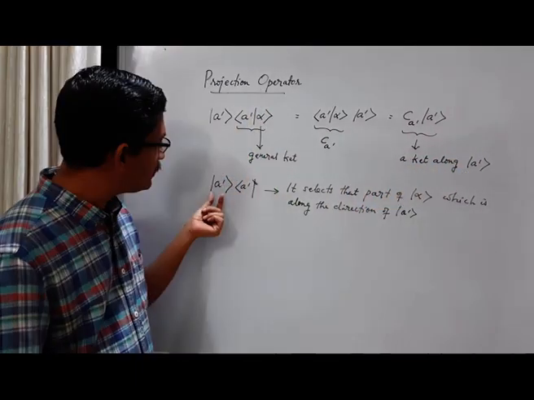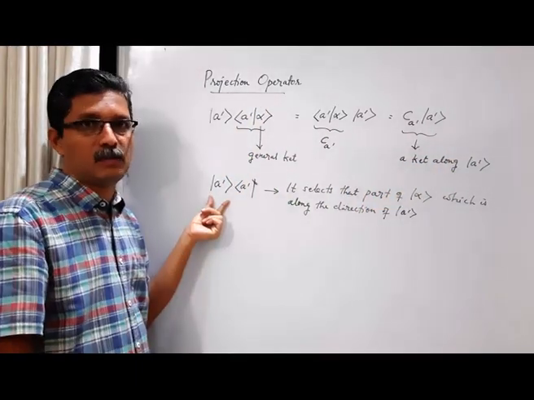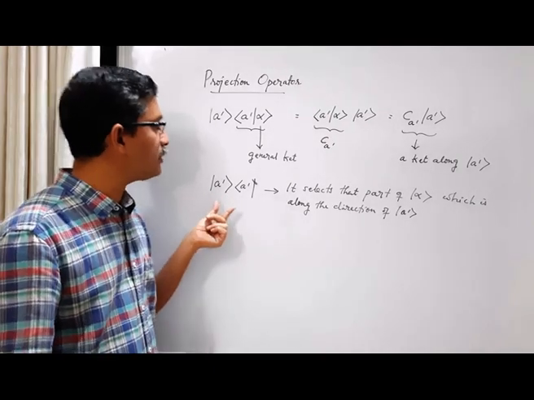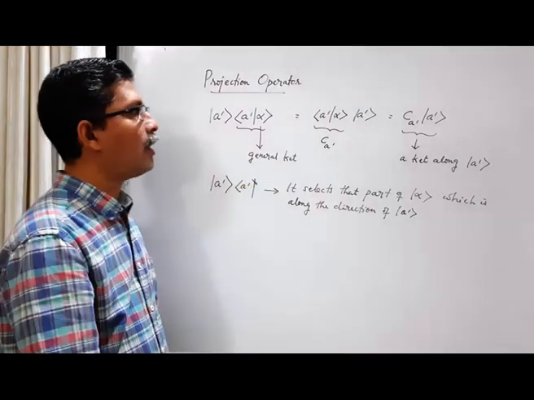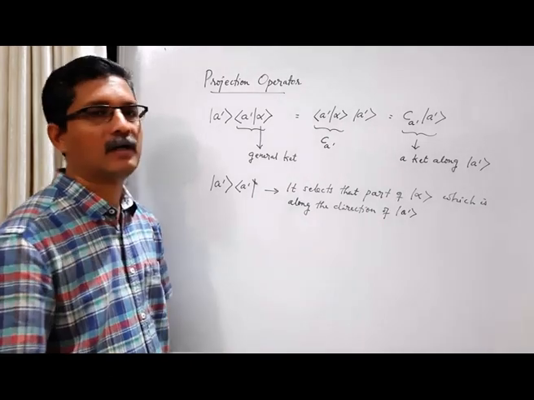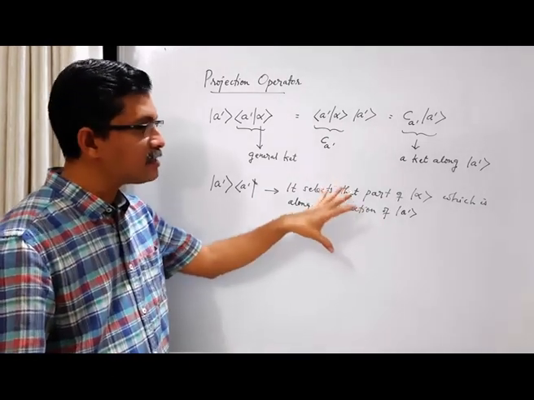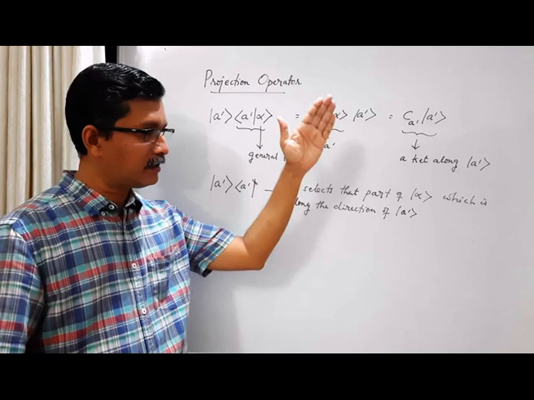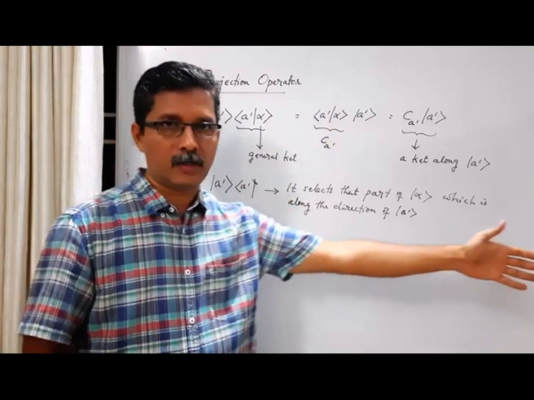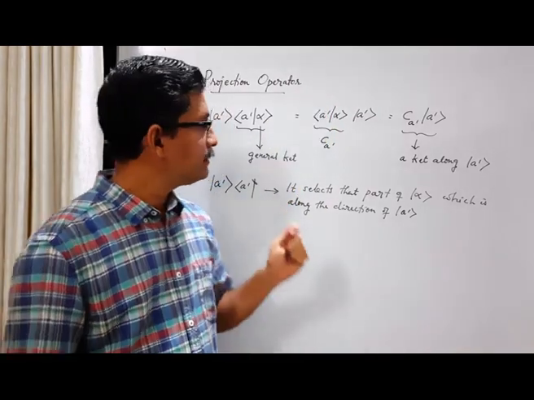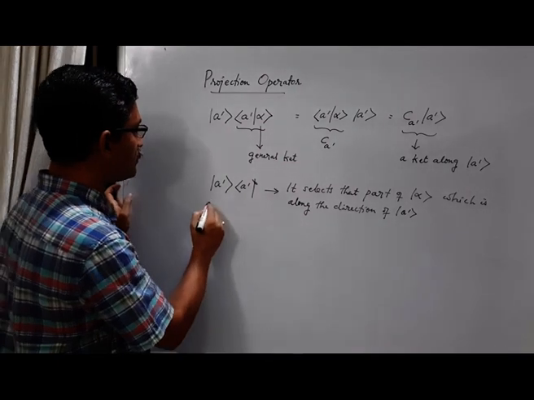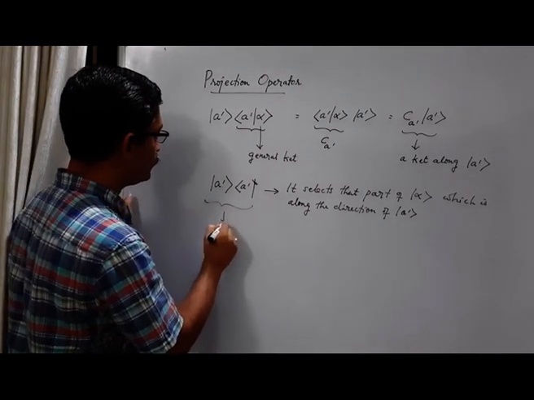So this base ket is part of the structure of this operator. And because this operator selects a part of a general vector along a particular direction, this action is a projection. A general vector is projected along a particular direction. Because of that, this is called the projection operator.